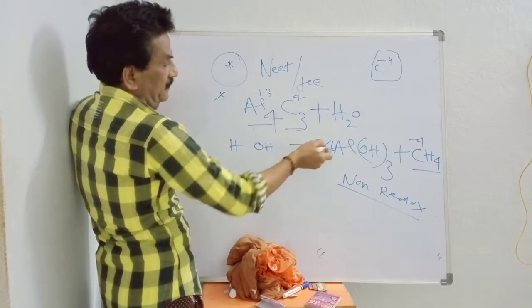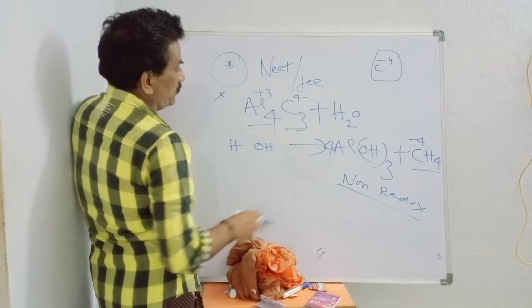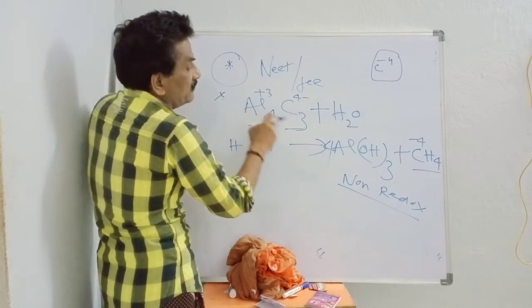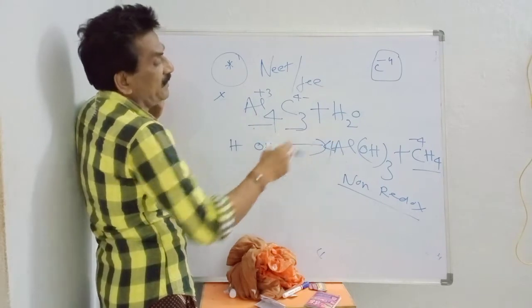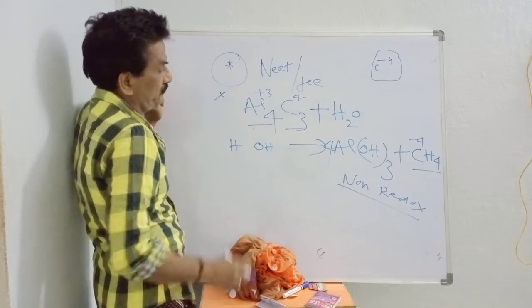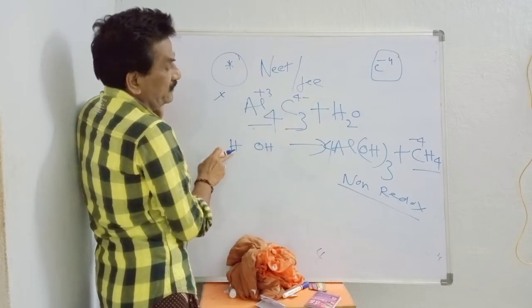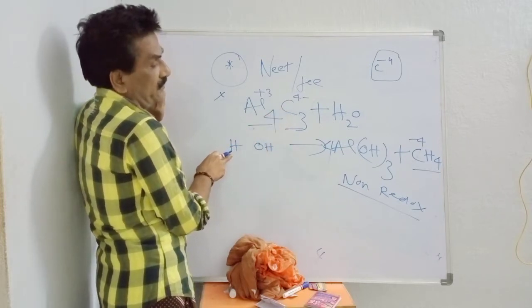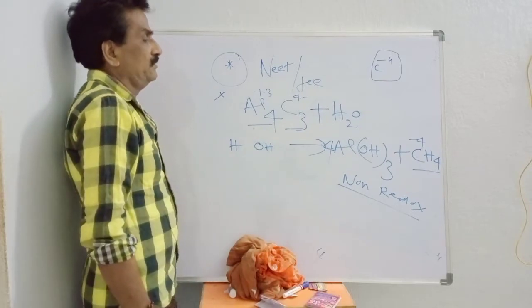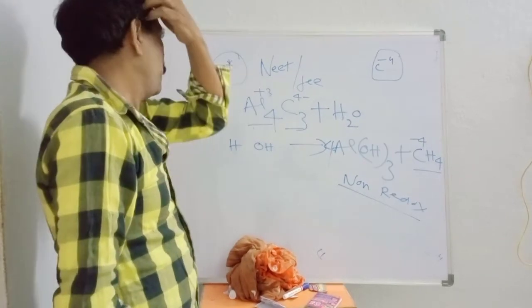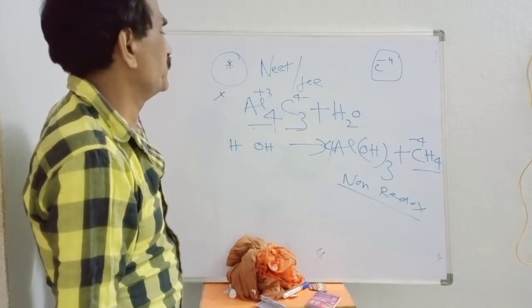Al4C3. Al4(OH)12, so aluminum requires 3 hydroxy groups. Here carbon reacts with hydrogen and gives methane. So you balance the equation, then we will have a clear-cut picture.